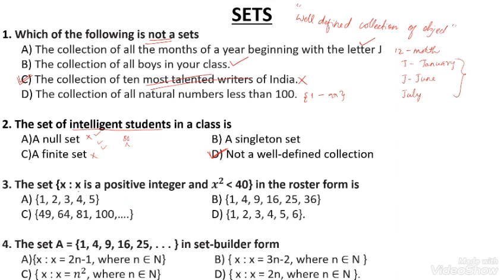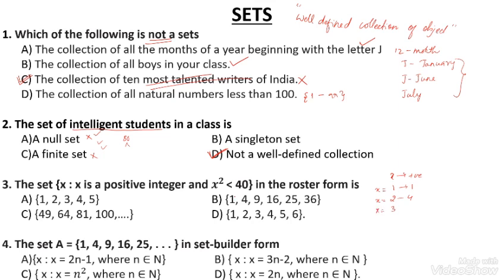The set of x where x is a positive integer. In the number system, we have to collect the positive integers, that is positive numbers. X is a positive integer and x square is less than 30. For example, positive integer 1, 1 square is 1; 2, 2 square is 4; 3. These are the x values.